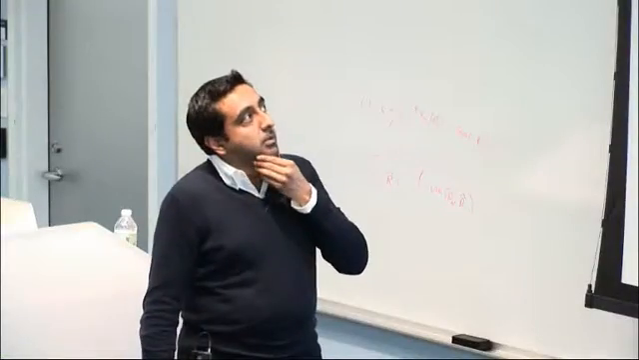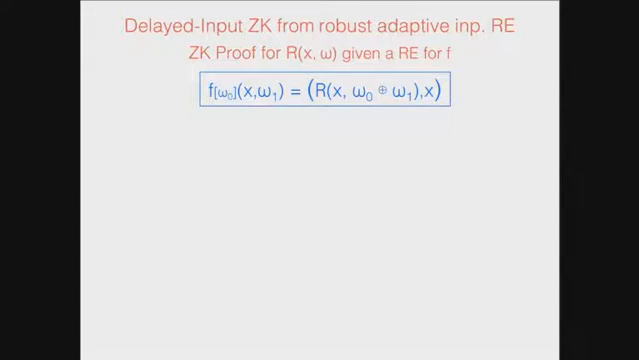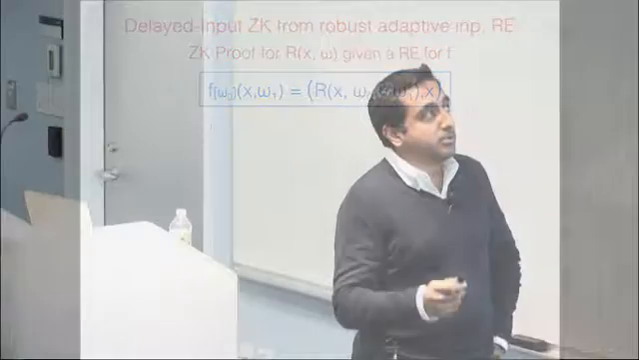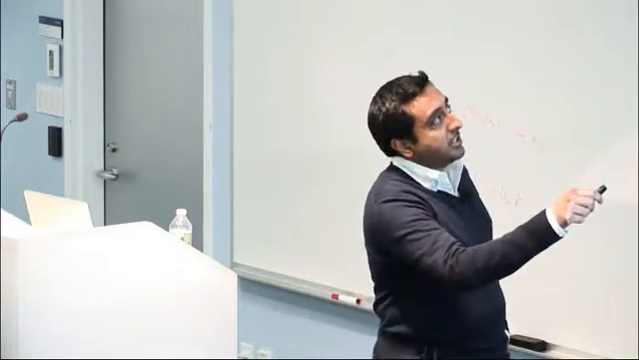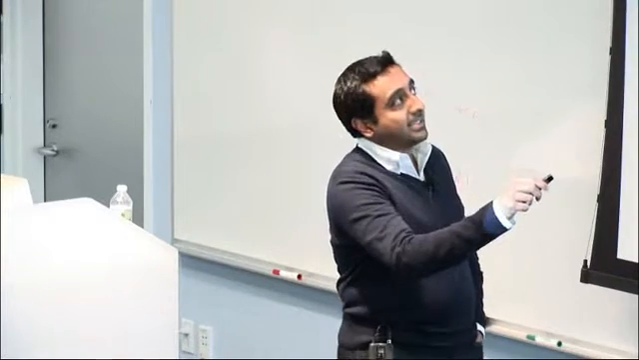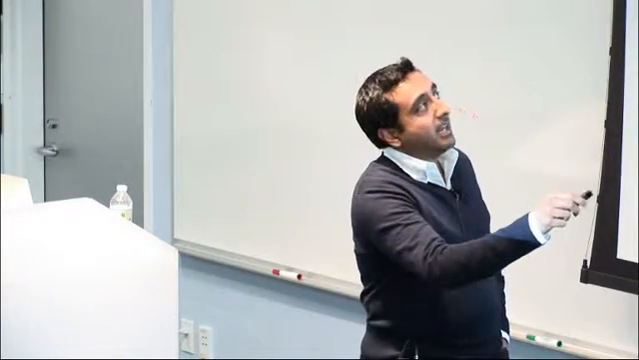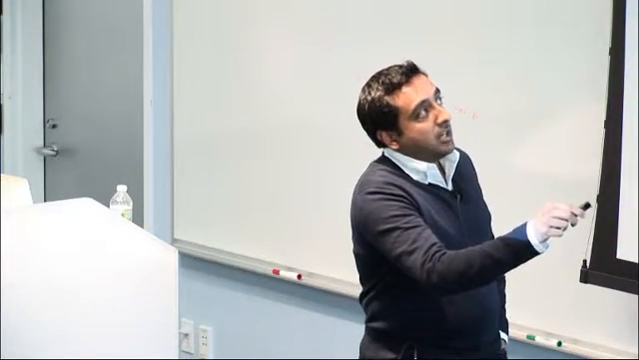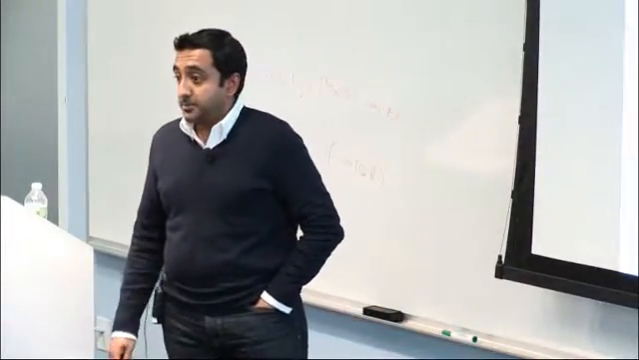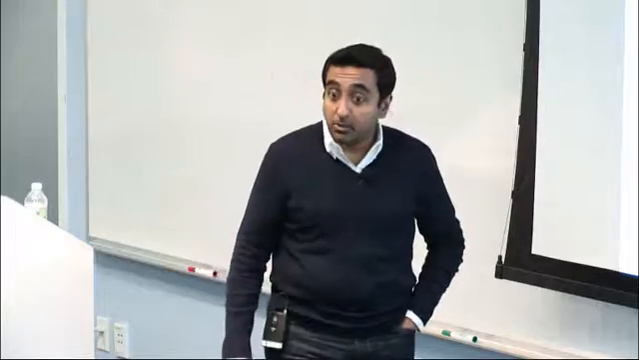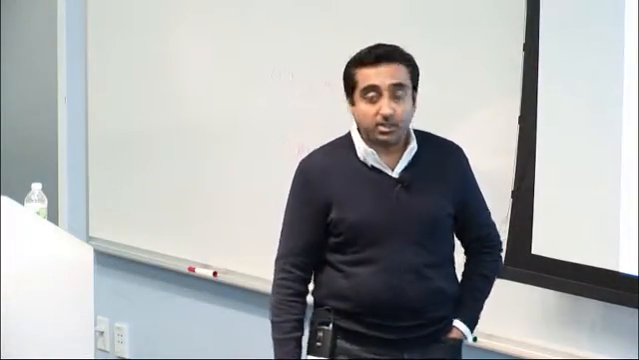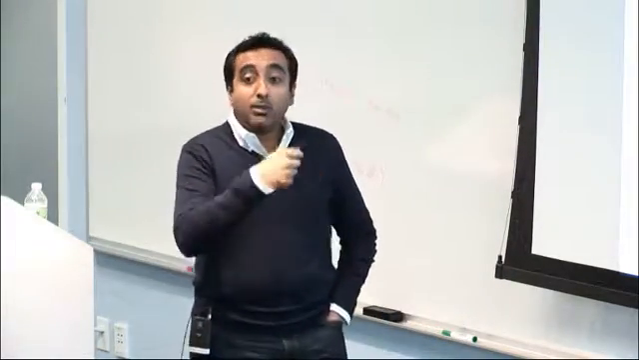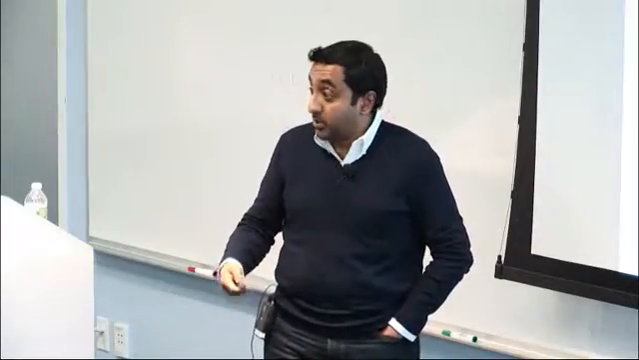Okay, so what is my function f? My function f is going to be defined by, first I choose w0 at random, and this function is going to have w0 hard coded. Its input is going to be x and w1. It's going to evaluate the relation on x, on w0 or w1, and also going to output x. Okay, and you will see why I need to output x as part of the function. So this is the function I want the adaptive input randomized encoding for.